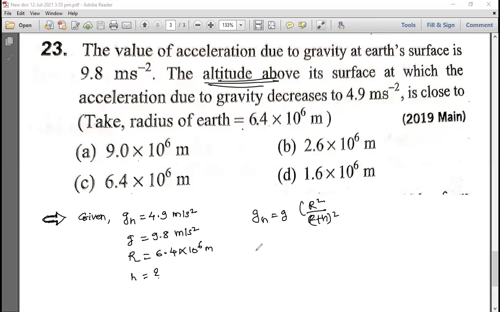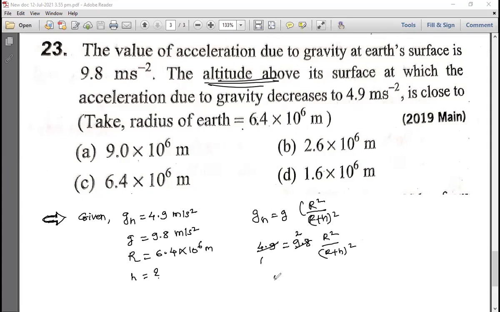gh is equal to how much, Ray? 4.9. So 4.9 is equal to 9.8 R square divided by R plus H whole square. 4.9 is 1, this is 2, right?